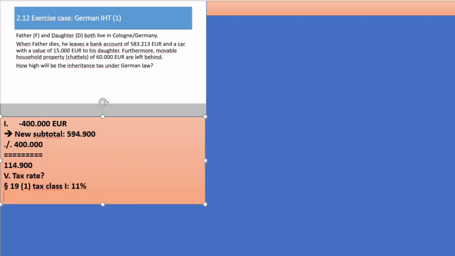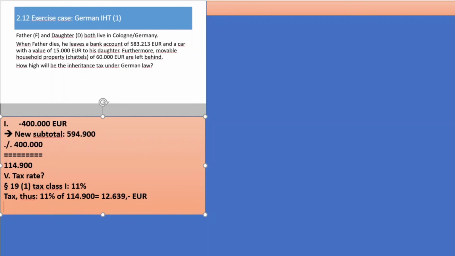And knowing that, we can go back and begin to calculate. So 11% tax is therefore 11% of 114,900, and that is, according to my calculator, 12,639 euro. Now, there was still a test, the so-called 19.3 test, which limited the increase of the tax burden between two thresholds.